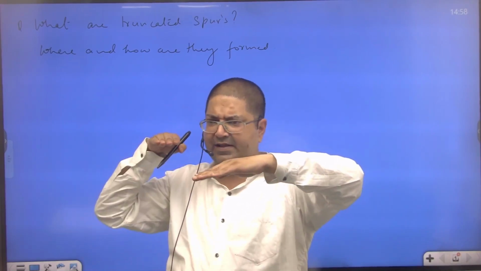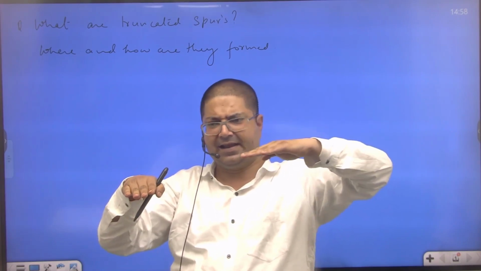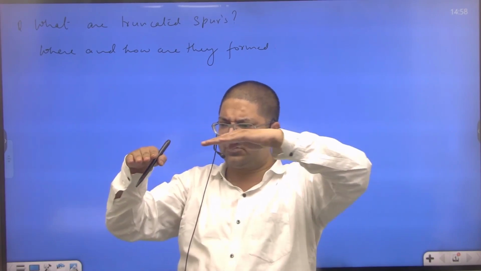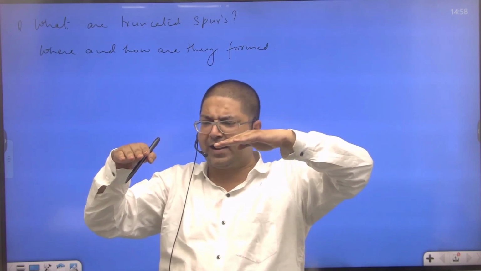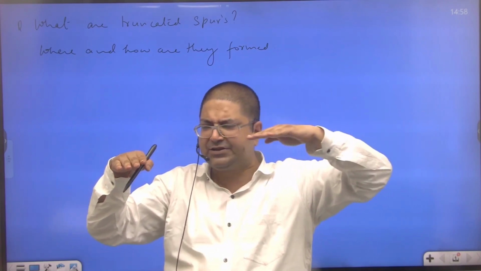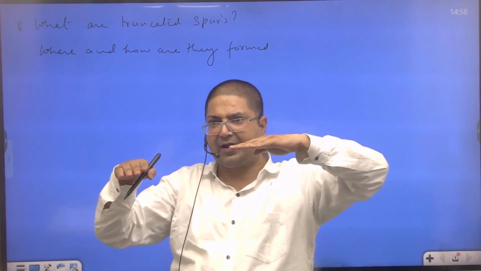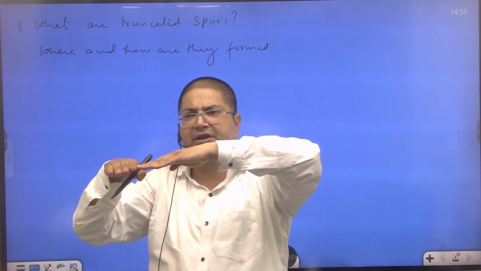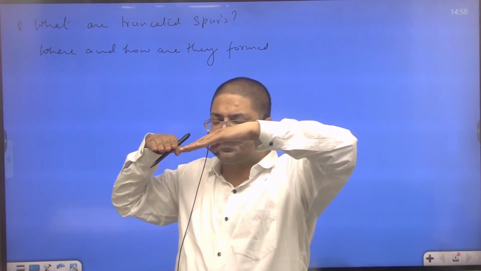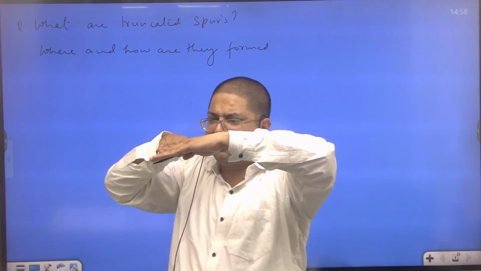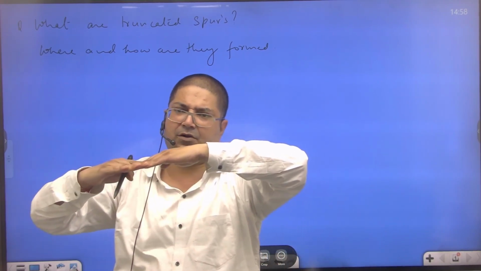Suppose a river is flowing like this and there is a lateral ridge, a piece of land. A spur is a piece of land jutting into a river stream. A spur is a piece of land that moves transverse to the river stream. As a result of this projecting landmass, the river tends to meander to make its way.